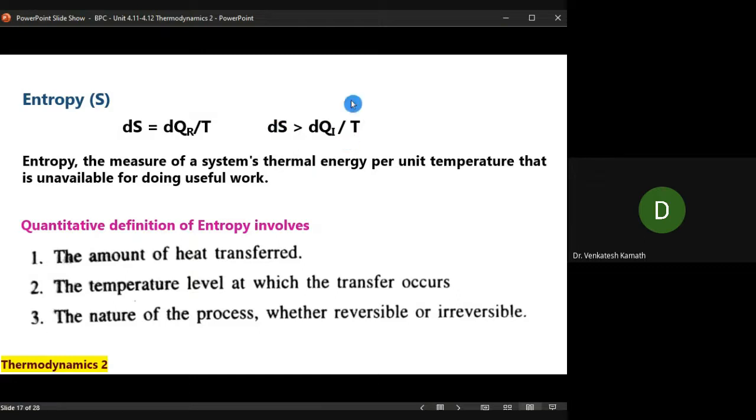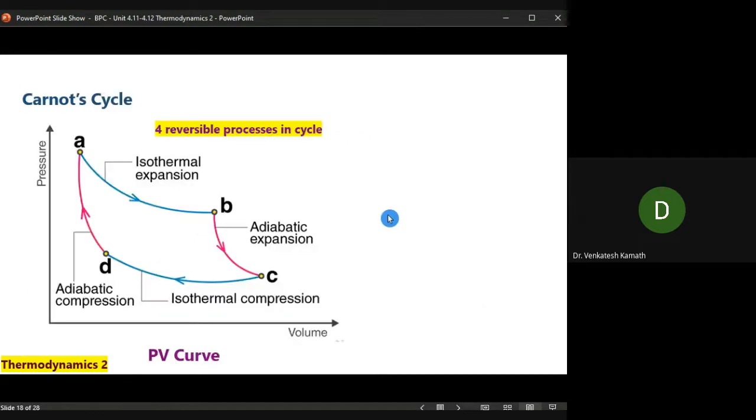So we get to know the minimum value, at least 1 joule per Kelvin is lost. That we can identify. Okay. Now, before we go ahead with the usage of that entropy and other concepts, let us look into the Carnot cycle. So Carnot cycle, it's a PV curve.